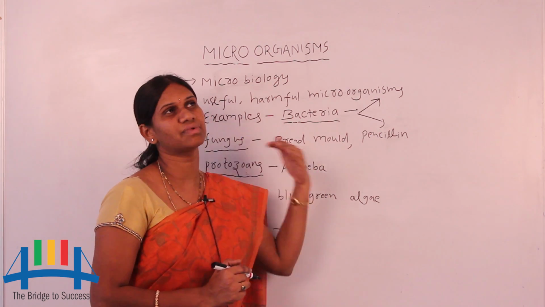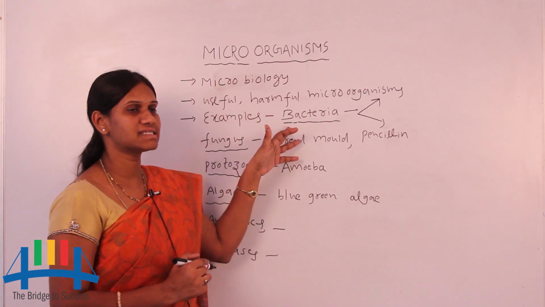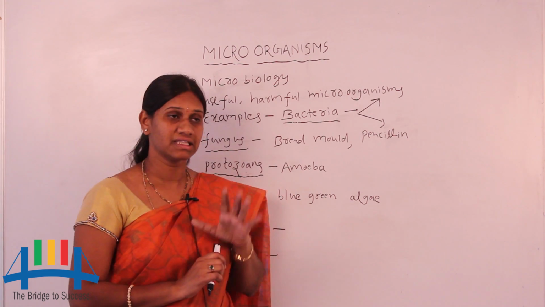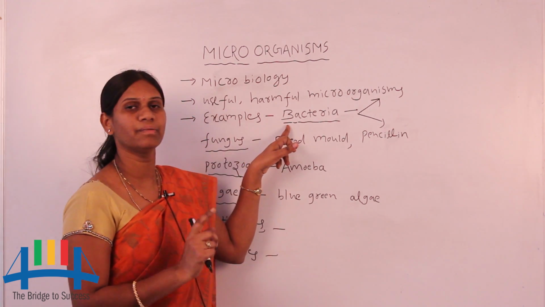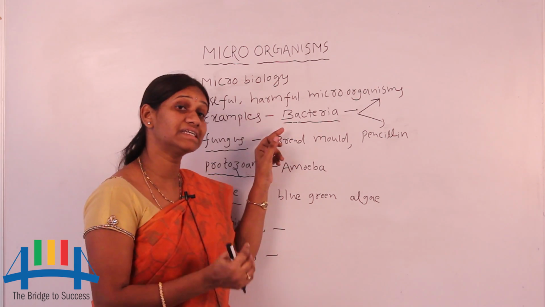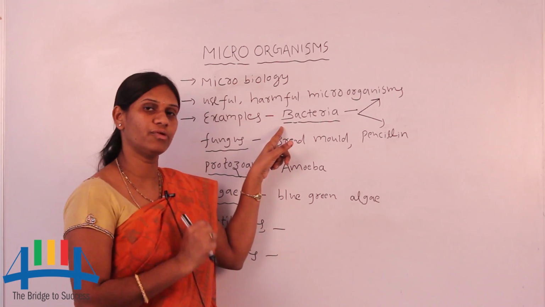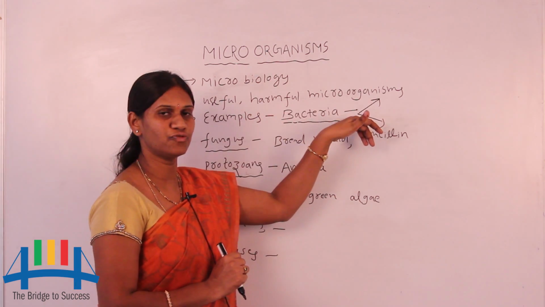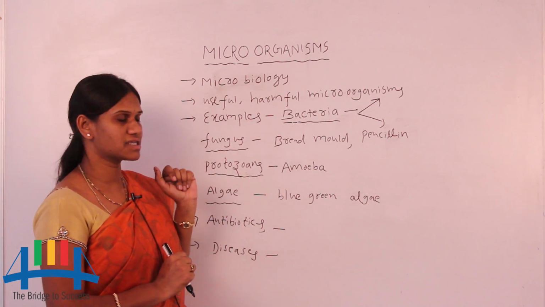Some examples are harmful. TB, tuberculosis, is a popular disease that comes through bacteria. Leprosy is also a disease that comes through harmful bacteria. So bacteria, one of the microorganisms, can be useful and harmful. That is one example.